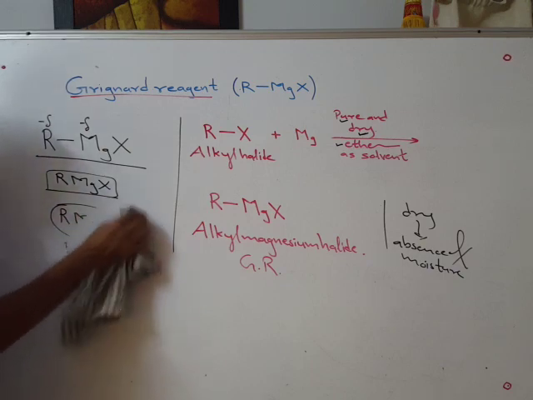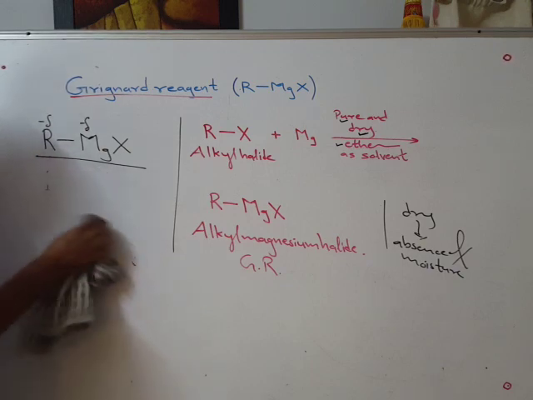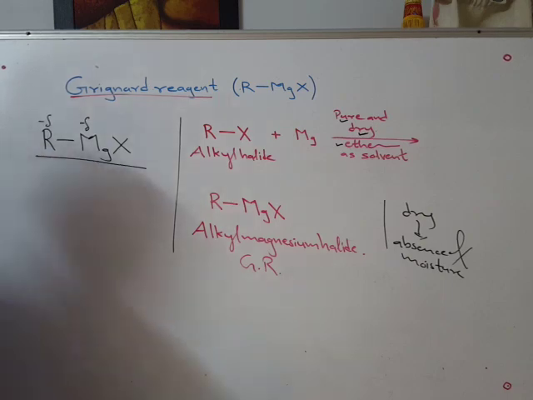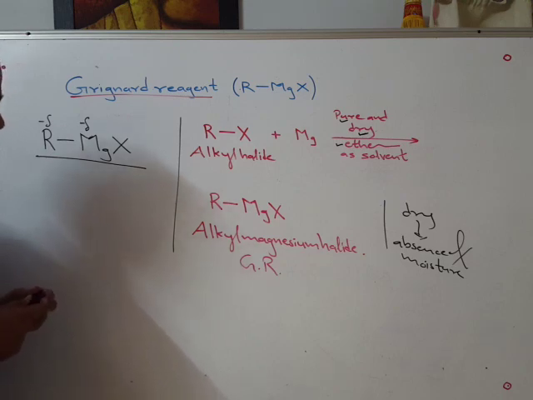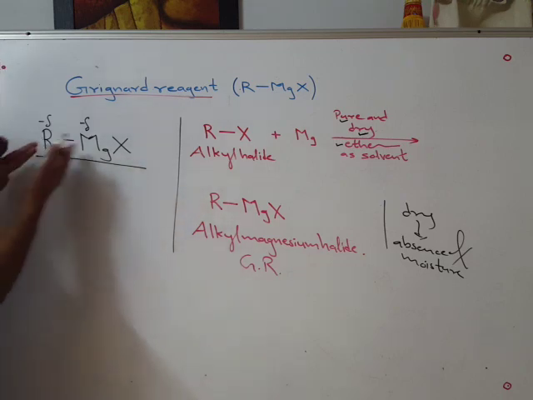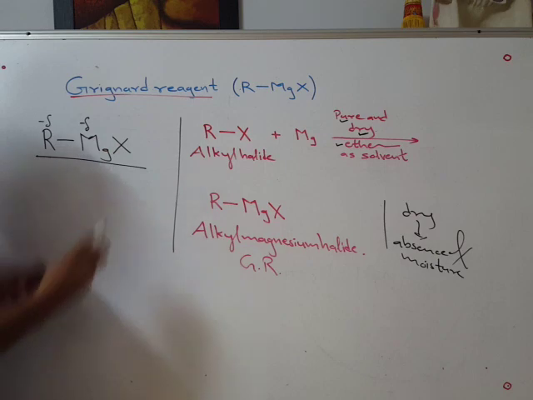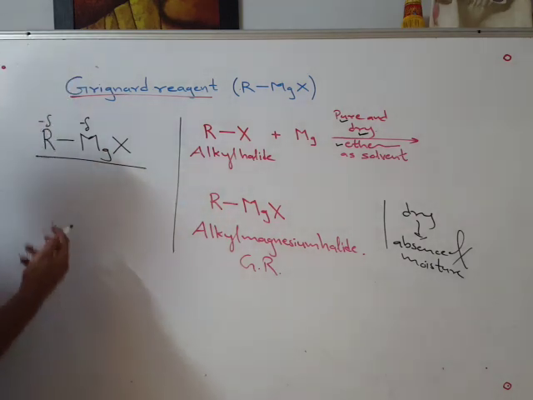That is one thing. Grignard reagent, in general alkyl magnesium halide, or specifically ethyl magnesium bromide or methyl magnesium chloride, anything.